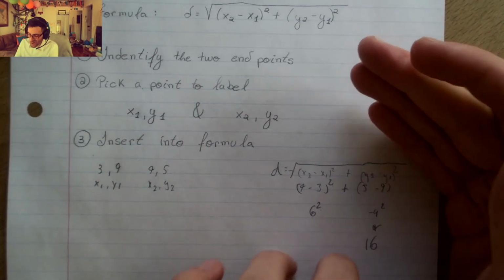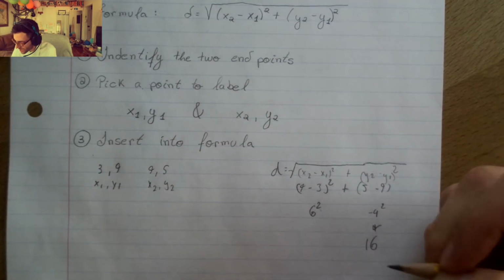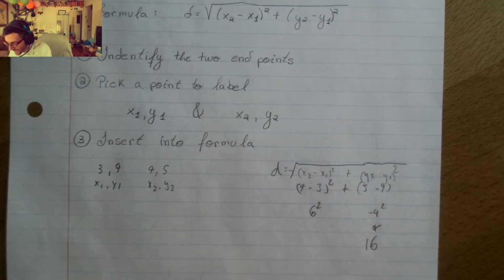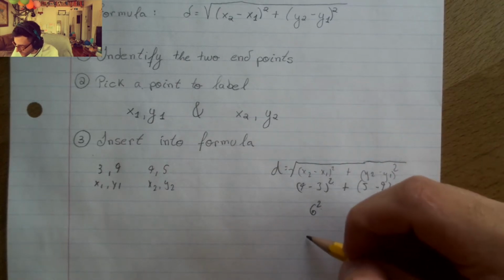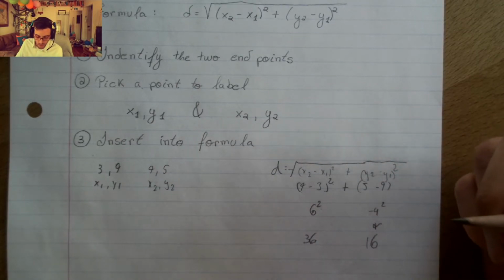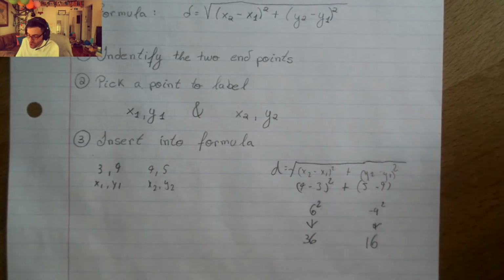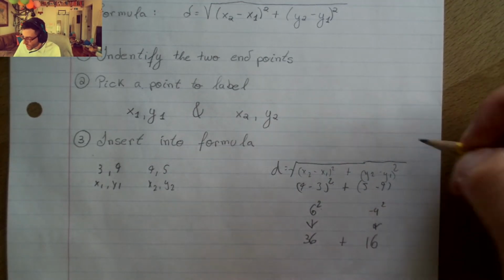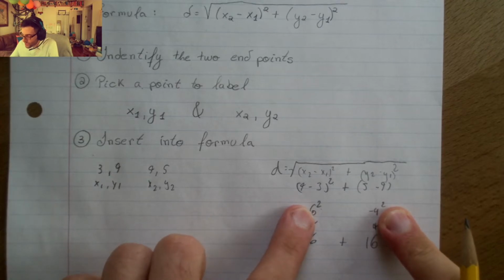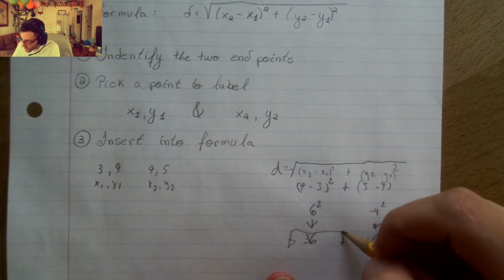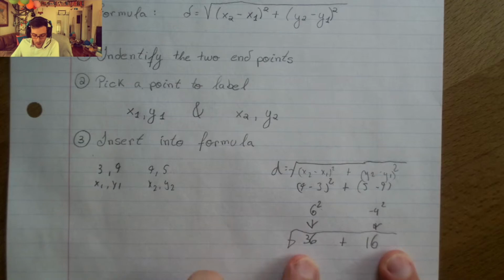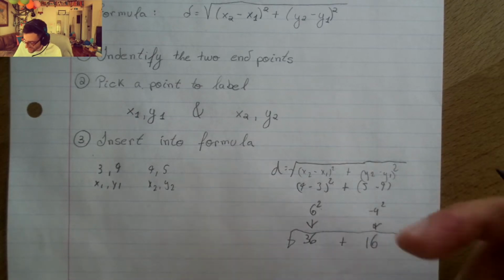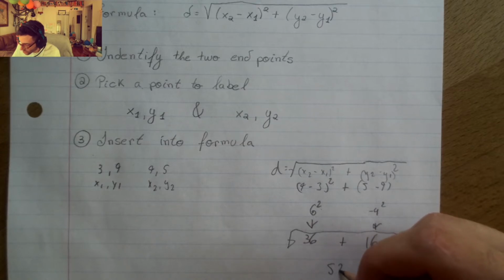That's why we're using this square notion, so that when we spit out our answer at the end, we have a positive value. Because really, we don't talk about distances in a negative. All right, so now that we got our squares out of here, technically we're still under a radical, but we have to combine everything first. 36 plus 16 gives us a nice and easy 52.